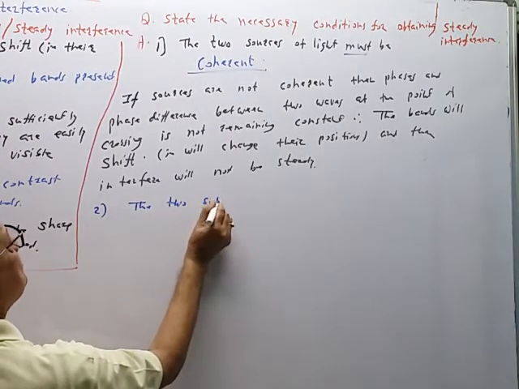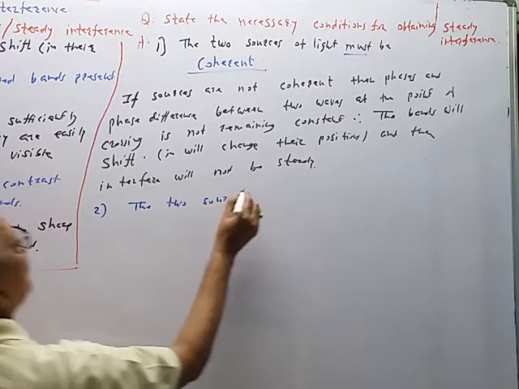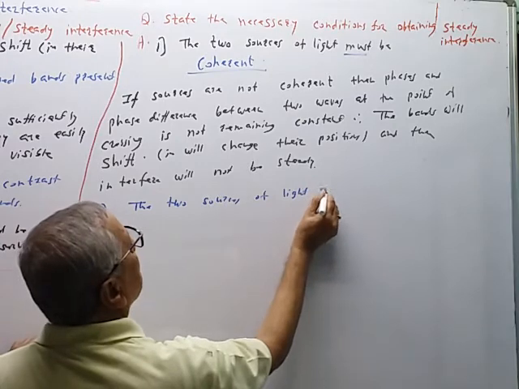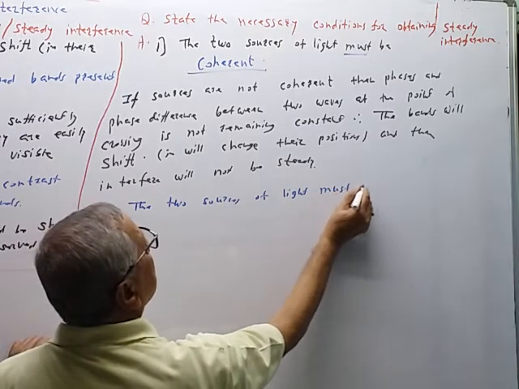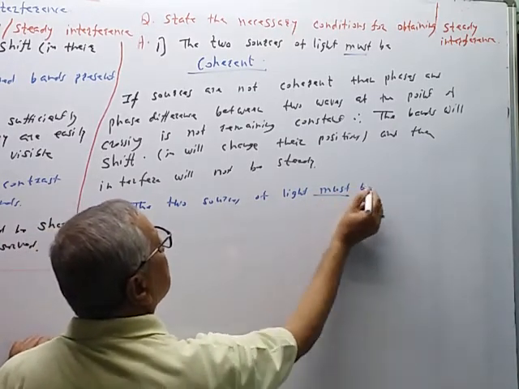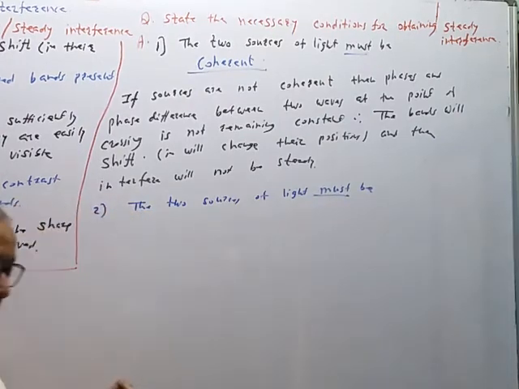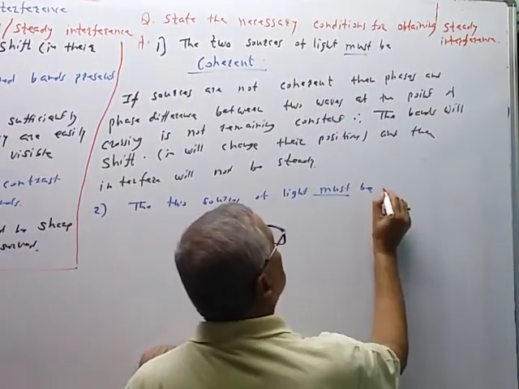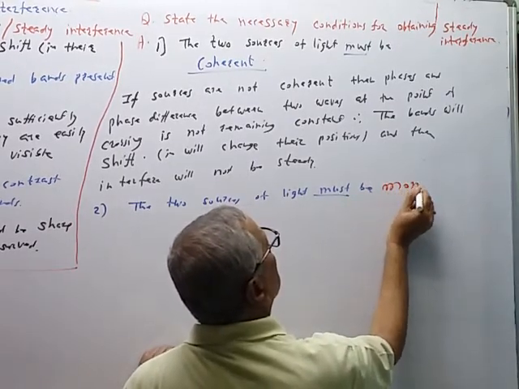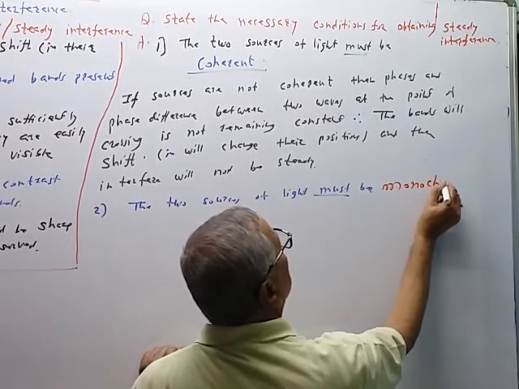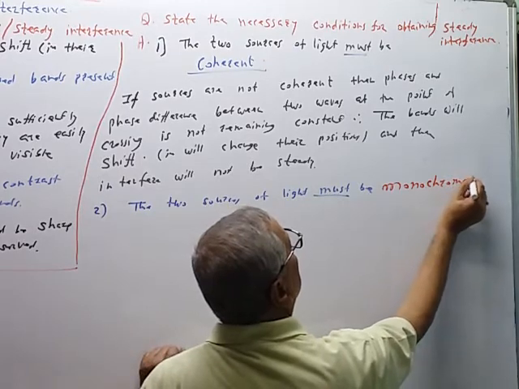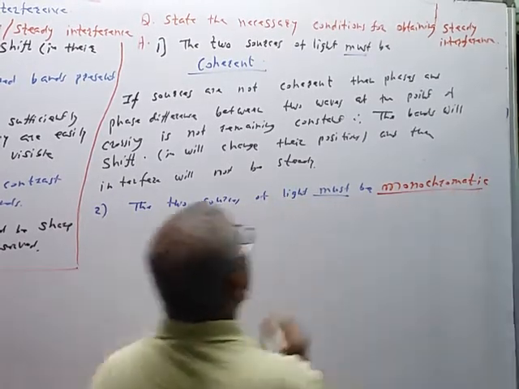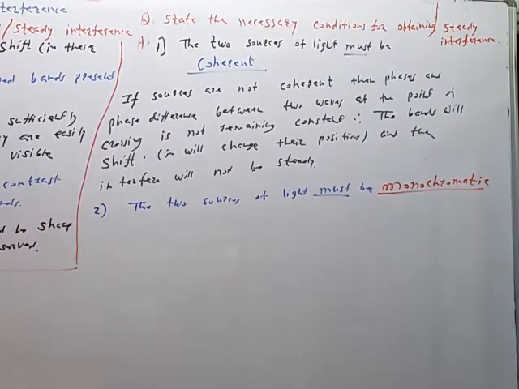The two sources of light must be monochromatic.